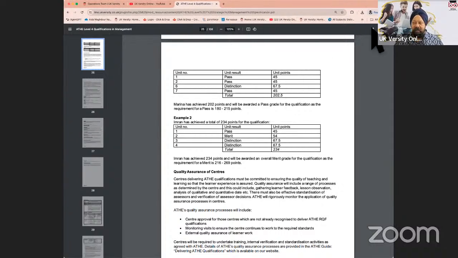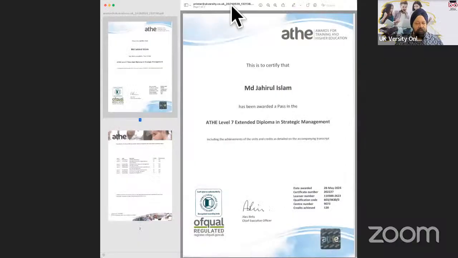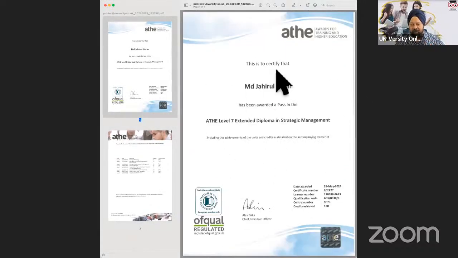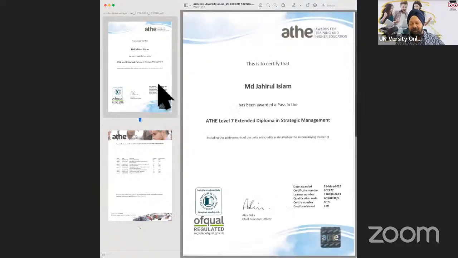Now, just to give you an example, what does your diploma look like towards the end when you receive it? This is how your level 7 diploma would look. If you have achieved passes, it is a 2-page transcript. The first part is your award. The second part is your transcript. You can see the unit grades that you have achieved will be mentioned. And when you get your diploma, it will say a pass, because the overall qualification has been done in pass.